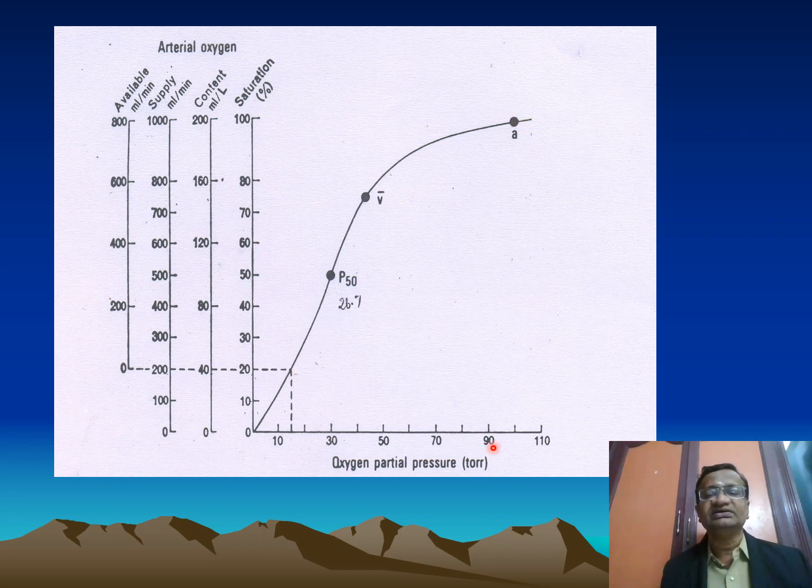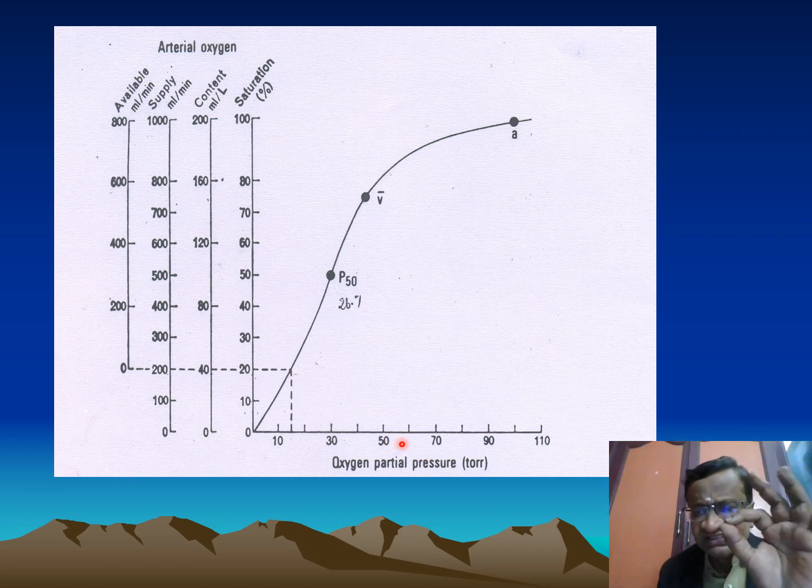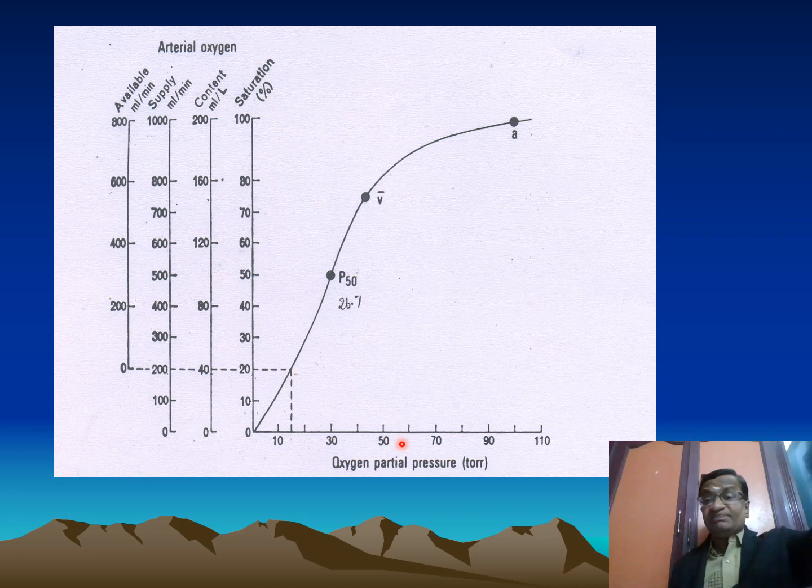Again arterial, around 98. This is how the curve is sigmoid shaped. At around 60 millimeters of mercury, it is 90% saturated. Again, I am telling you, even at 60 millimeters of mercury, it is 90% saturated because we need saturation for the oxygen flux. Cardiac output into 1.34 into hemoglobin into oxygen saturation is oxygen flux.